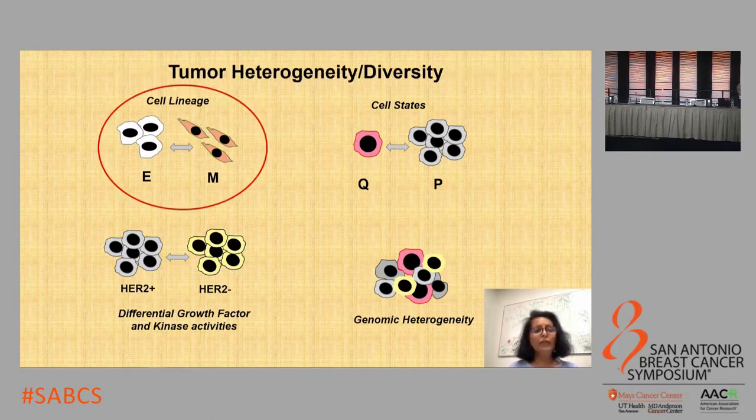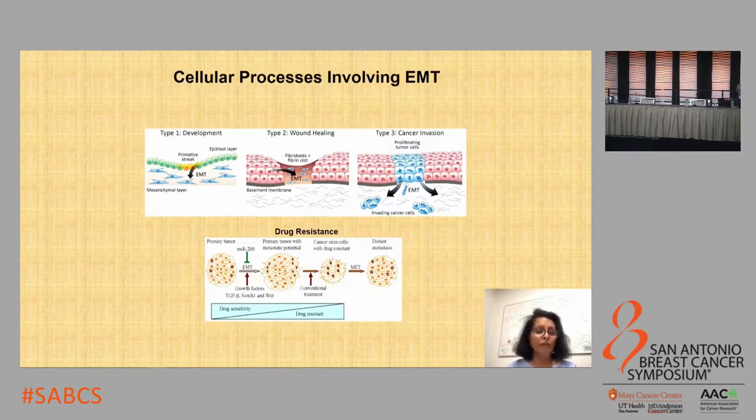Epithelial to mesenchymal transition serves as a great model to understand many steps that occur during tumor metastasis. The evidence supporting a role for EMT in metastasis comes from cell culture and mouse models, and clinical evidence supporting a role for EMT in metastasis was quite limited due to the limitations of antibodies used to detect these two states in tumors. It is an embryonic process. It occurs during wound healing, cancer invasion, and also has been implicated in resistance to various types of therapies used